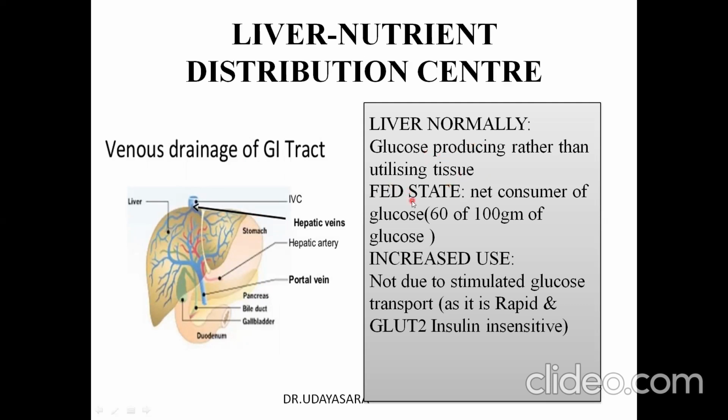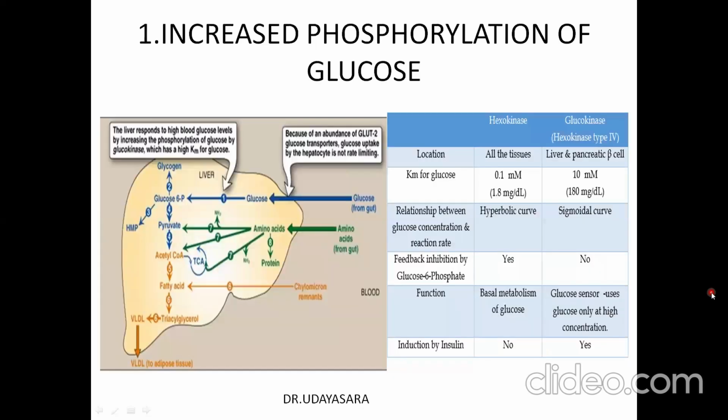In the fed state, it consumes about 60 grams of every 100 grams of glucose that enters into the liver. The increased use is not due to stimulated transport, since the entry of glucose is very rapid, as GLUT2 transporter is an insulin insensitive transporter. So what are the causes for the increased use? First is the increased phosphorylation of the glucose.